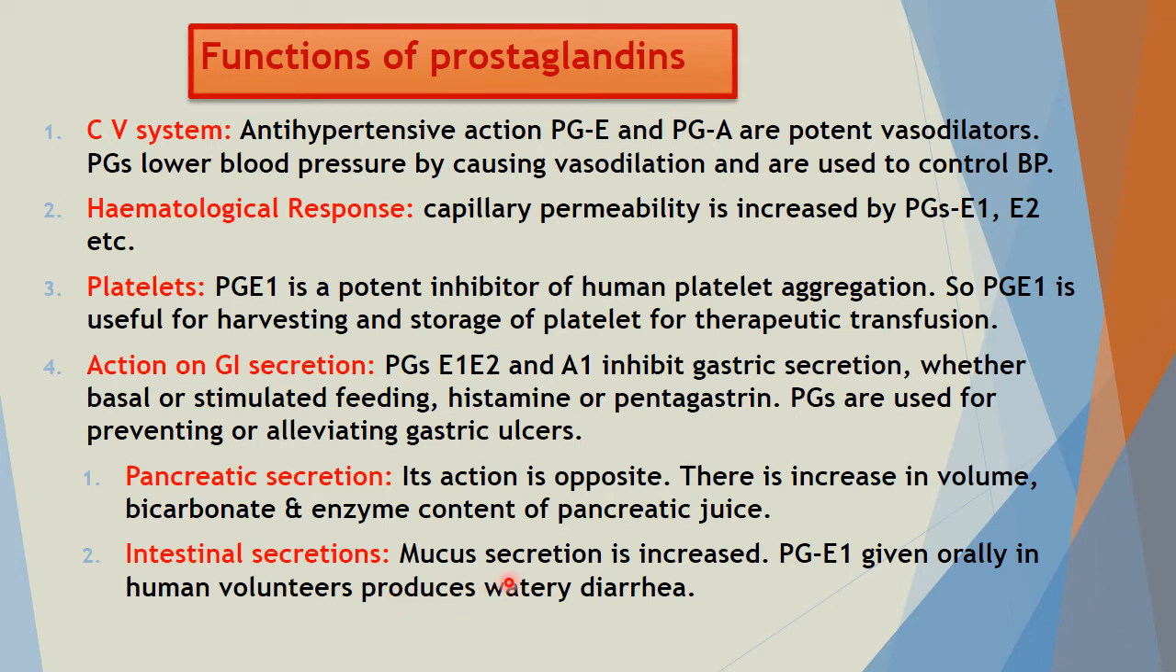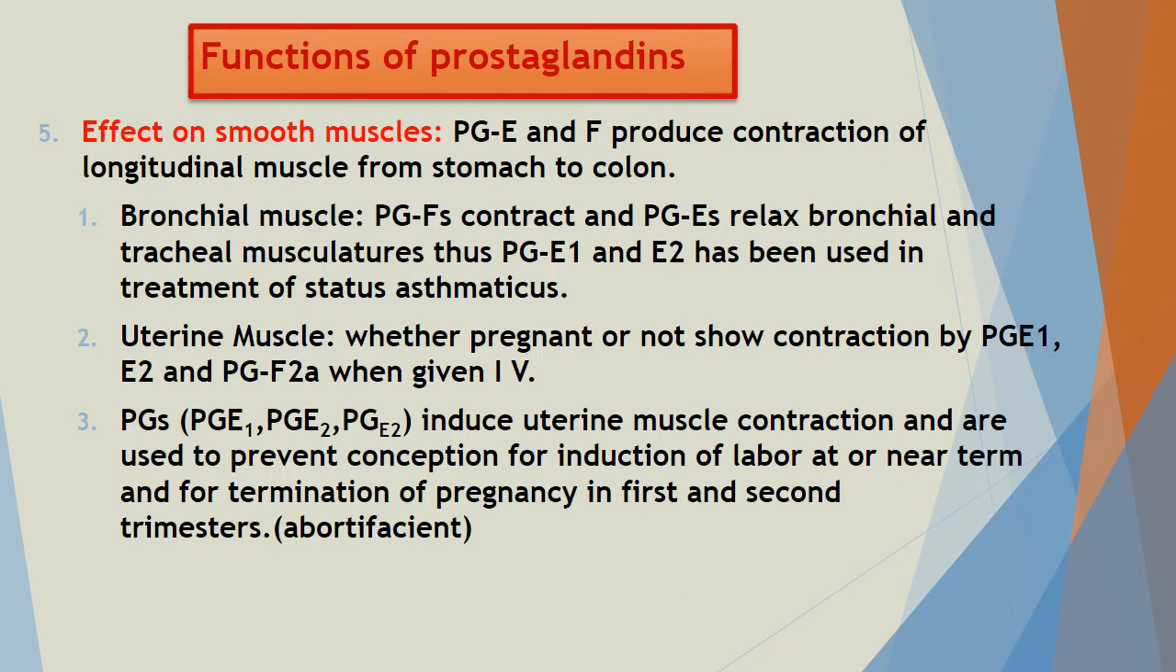Intestinal secretion: it increases mucus secretion. PGE1 given orally in human volunteers produces watery diarrhea. Now the effect on smooth muscles. PGE and PGF produce contraction of longitudinal muscles from stomach to colon. Bronchial muscles: they contract and relax because of PGF and PGE. And tracheal musculature: thus PGE1 and E2 have been used in treatment of status